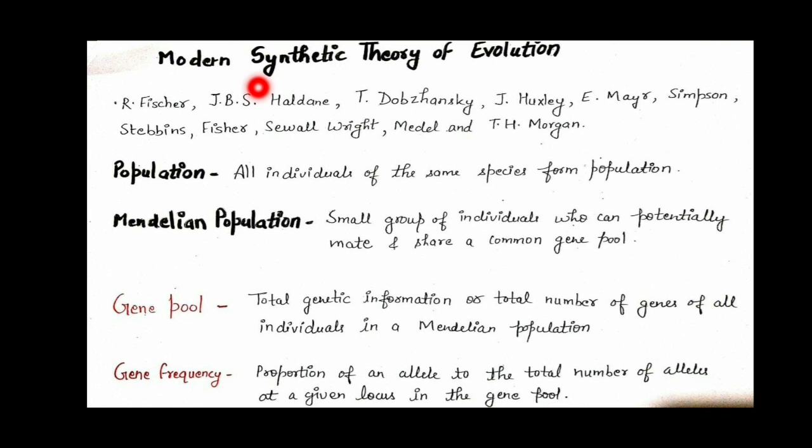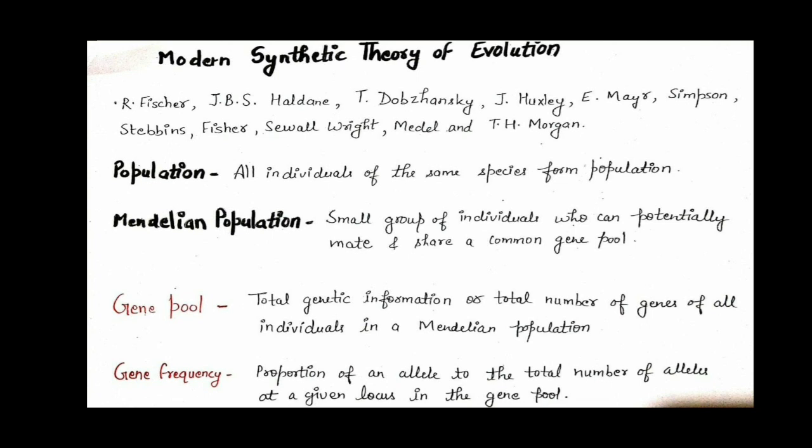So what are the names of those scientists who proposed this modern synthetic theory? First is Fisher, second Haldane, third Dobzhansky, next is Huxley, Mayr, Simpson, Stebbins, Sewall Wright, Mendel, and T.H. Morgan. So these are the scientists who combinedly proposed this synthetic theory. Before we start this theory, there are some terms related to it.